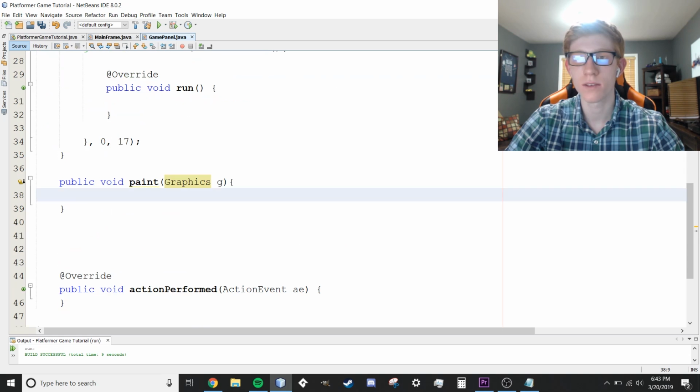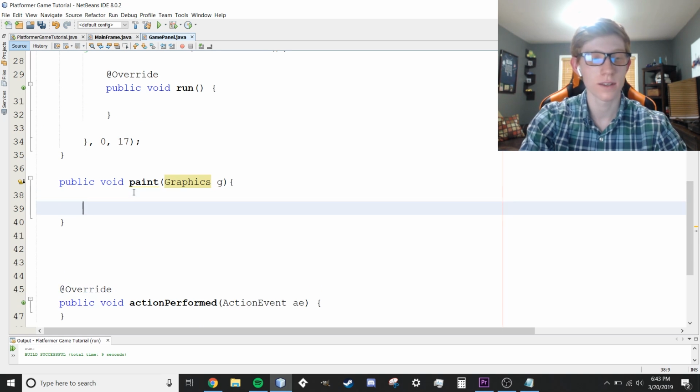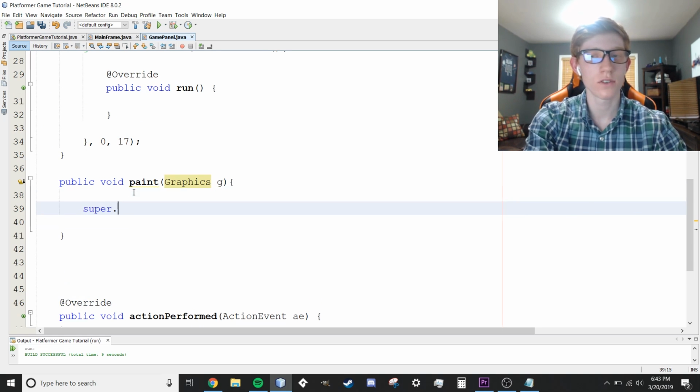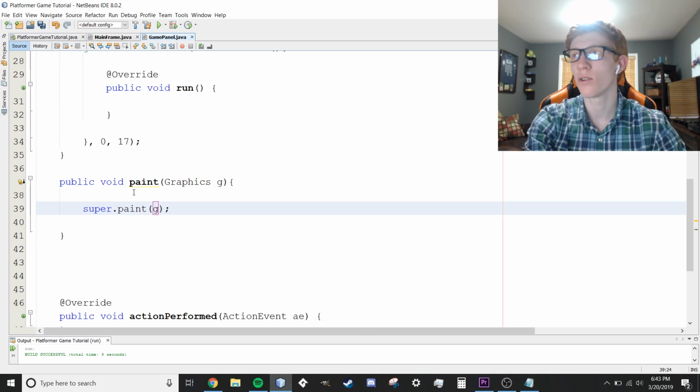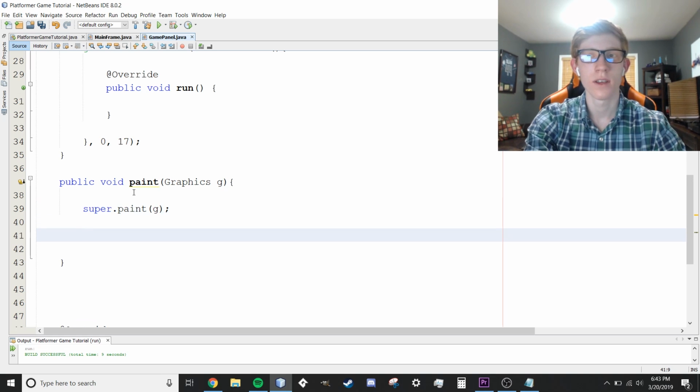And then within the paint method, we're going to worry about this later, but really fast, all we're going to say is super.paint(g). This is going to paint over the previous frame, I believe, so that way you don't have flickering. You can see that a little bit later. Then we're going to cast the graphics to a Graphics2D object just because it works a little bit better. I like using that for all my stuff with Java.